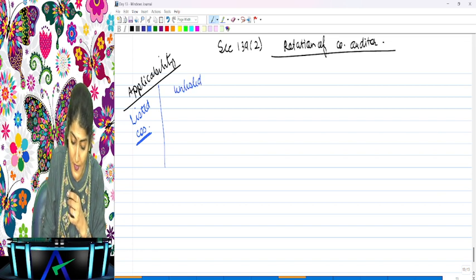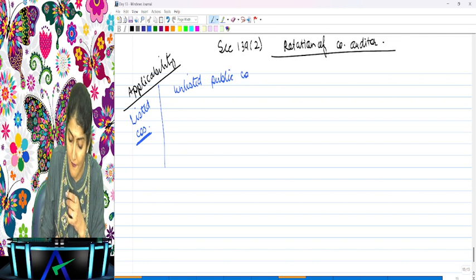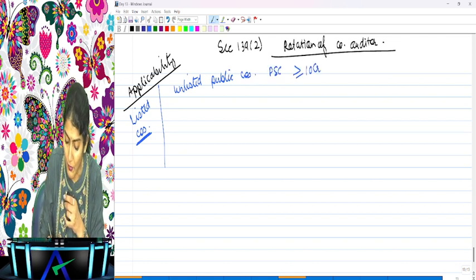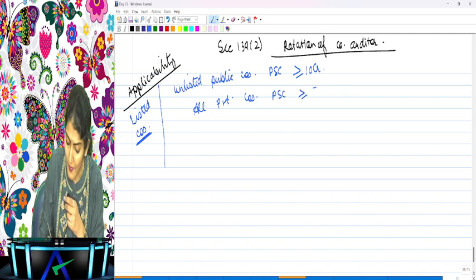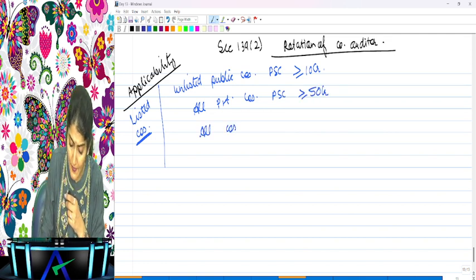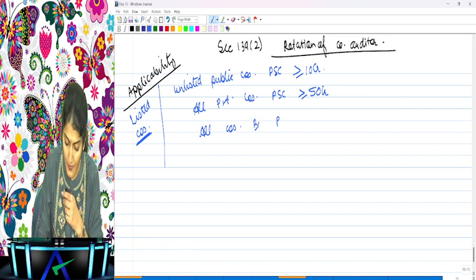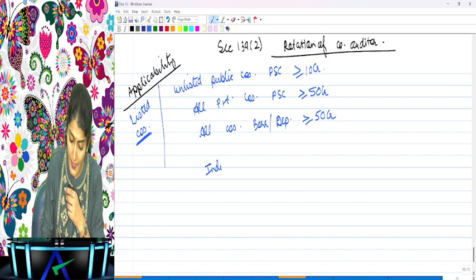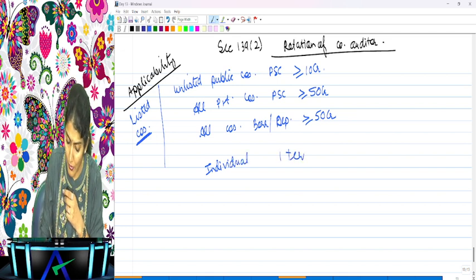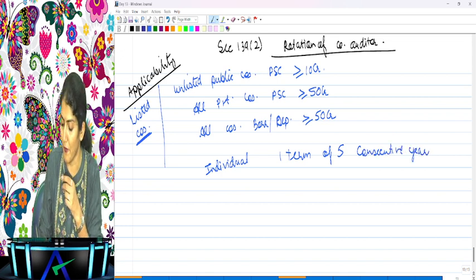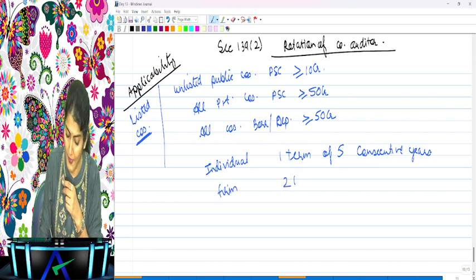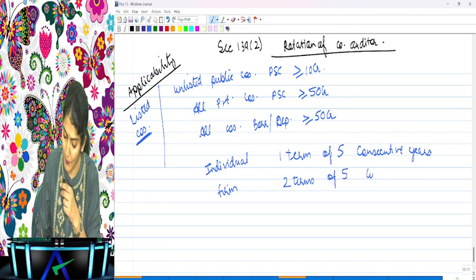Apart from listed companies, the unlisted public companies having paid up share capital of more than or equal to 10 crore, or all the private companies having paid up share capital of more than or equal to 50 crore, or all companies having borrowings or deposits of more than or equal to 50 crore cannot appoint an individual for more than one term of 5 consecutive years, and cannot appoint a firm for more than 2 terms of 5 consecutive years. Are you getting that?